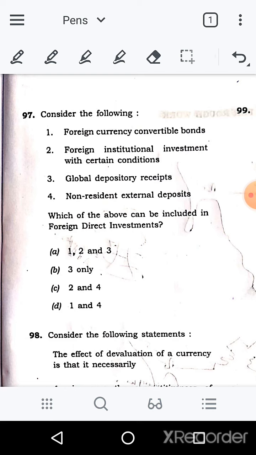What are the things which are included in FDI? Option 1, foreign currency convertible bonds, and foreign institutional investment with certain conditions. Option 2, global depository receipts. So 1, 2, 3, all three are correct. Option 4, non-resident external deposits, they are not included in the FDIs.